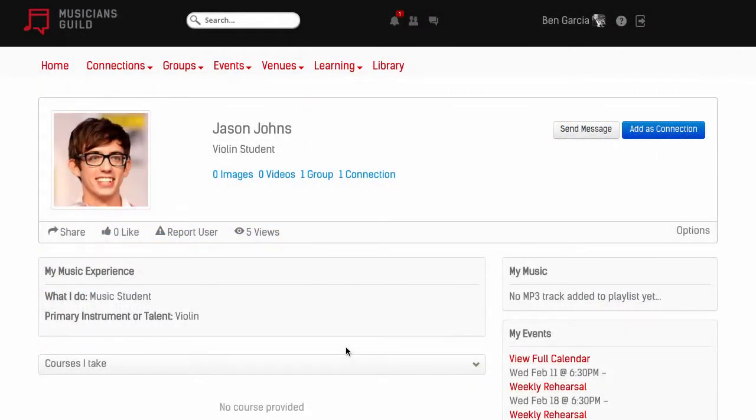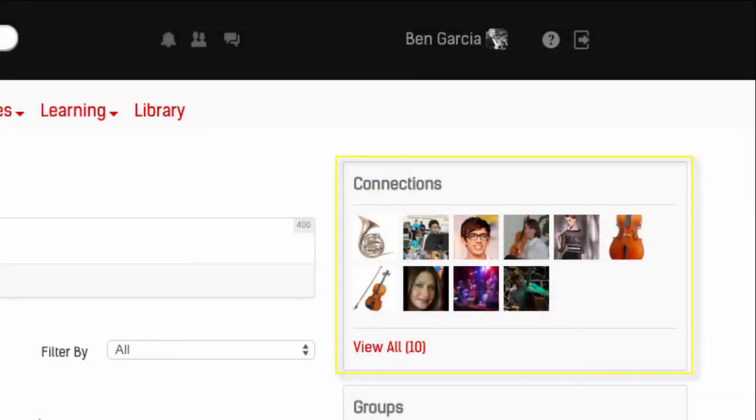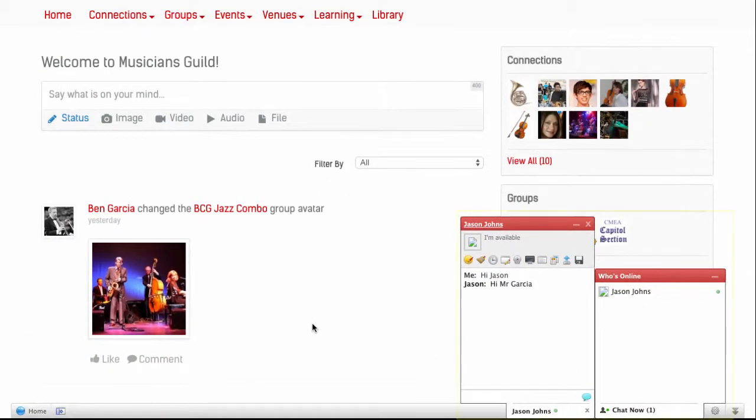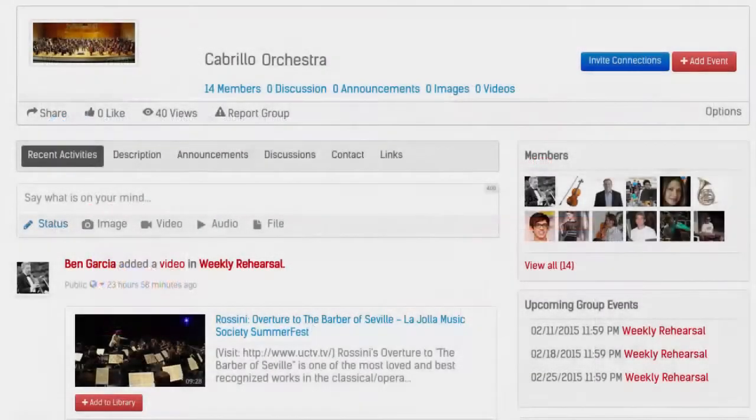Members of a group are not automatically connected with each other, but it's easy to request a connection from the member's profile. When members are connected, you can easily invite them into groups and events, but another benefit is our real-time chat tool. When your connections are online, you can chat, share your screen, and even send them files. Chat is only available for your direct connections.